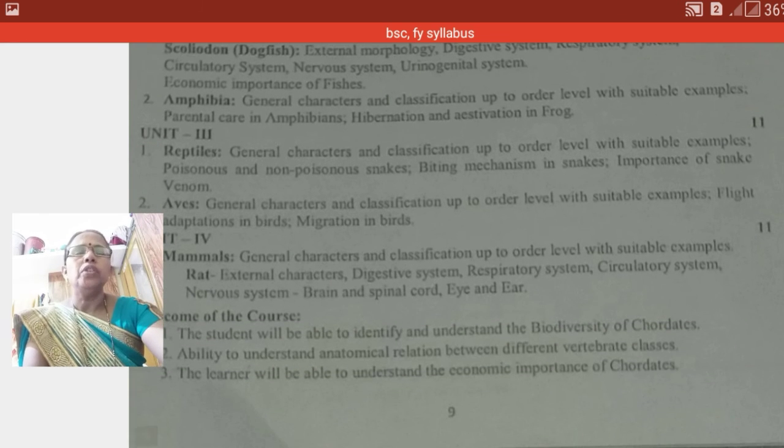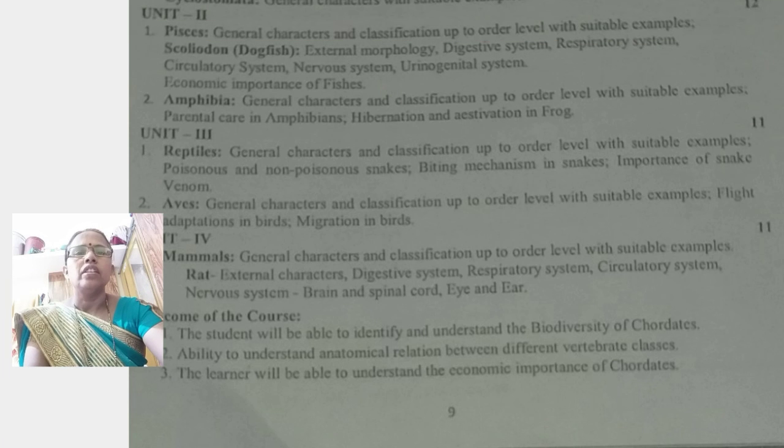Then the third unit, the first topic, reptilia. Reptilian animals have the special feature of crawling nature.